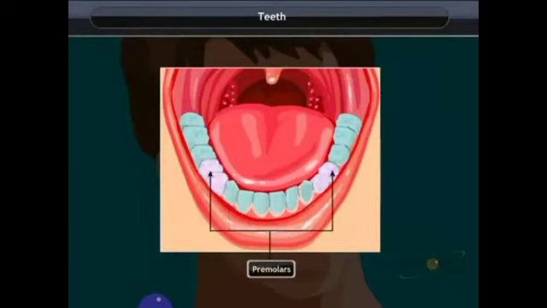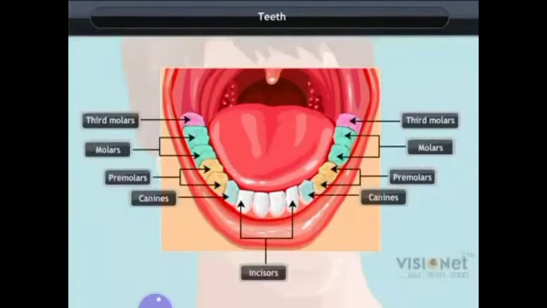The next is premolars. They are next to canines. There are 4 premolars in each jaw. They are flattened on the top and used for grinding. The last one is molars, at the end of the jaw. There are 6 molars in each jaw. They are used for chewing and grinding food.